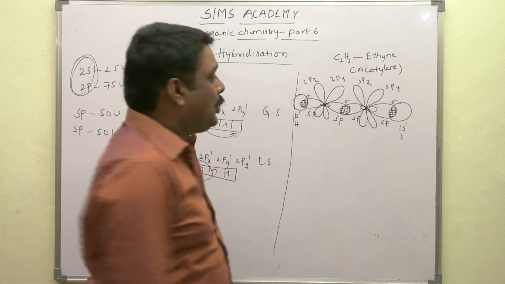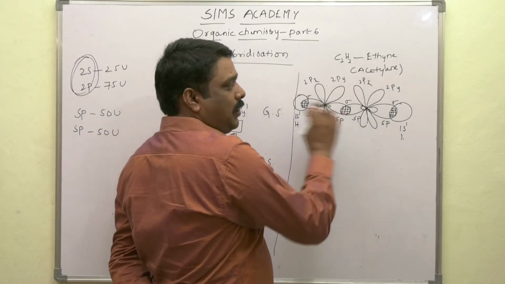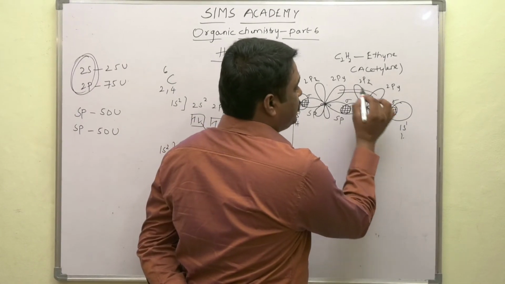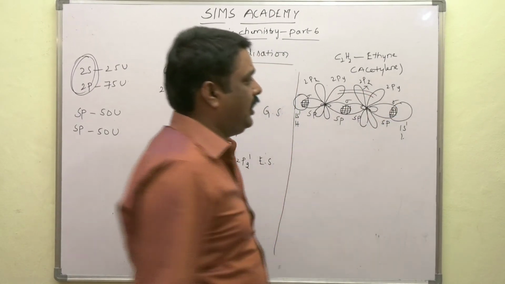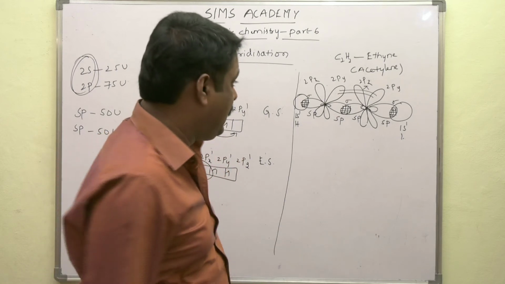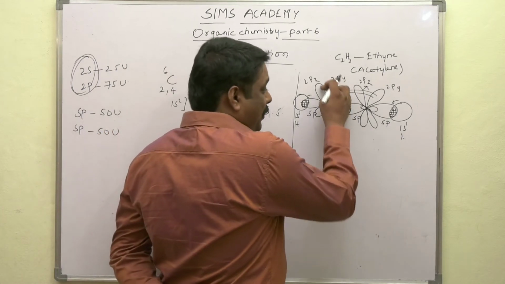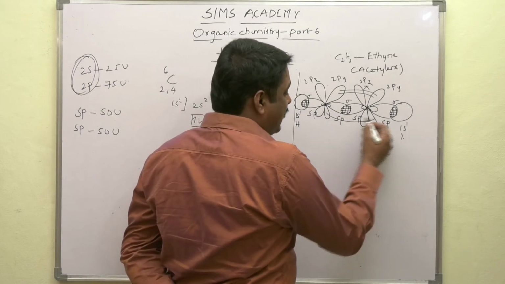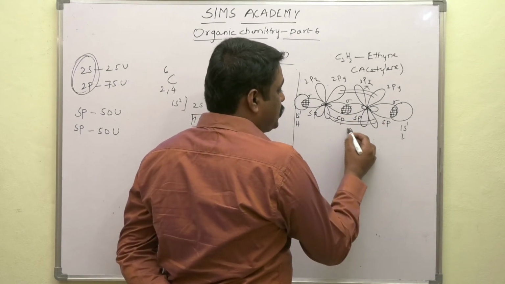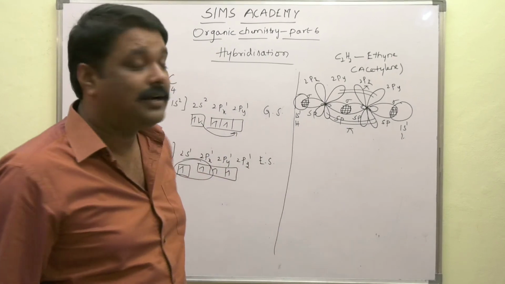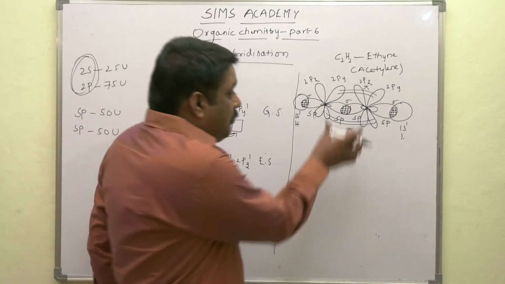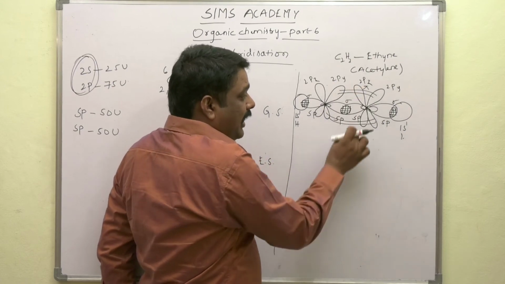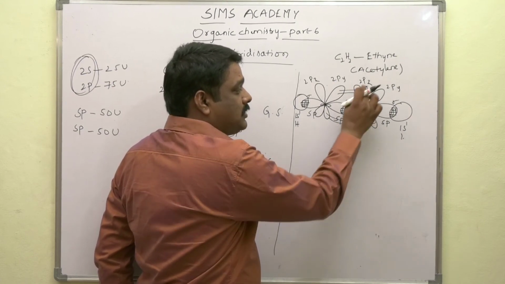Now here the 2py unhybridized orbital of one carbon atom overlaps sideways to give the formation of a pi bond. The 2pz orbital of one carbon atom overlaps again sideways, resulting in the formation of another pi bond. That means in between two carbon atoms, one sigma bond and two pi bonds are formed.